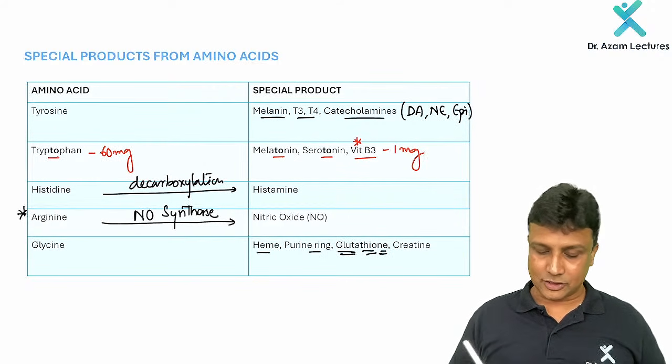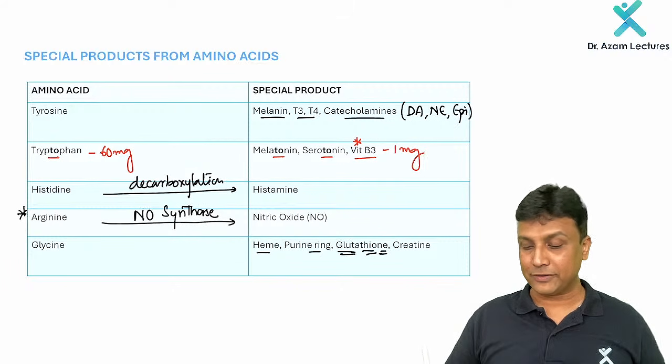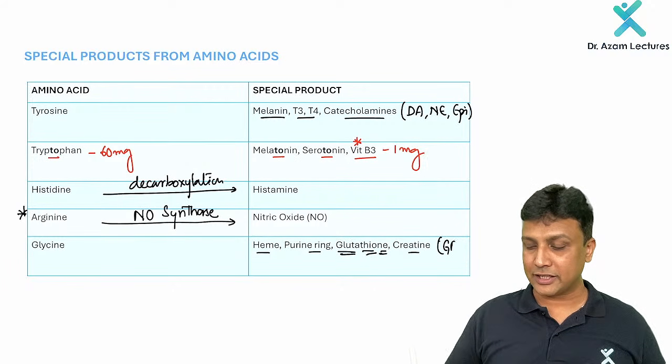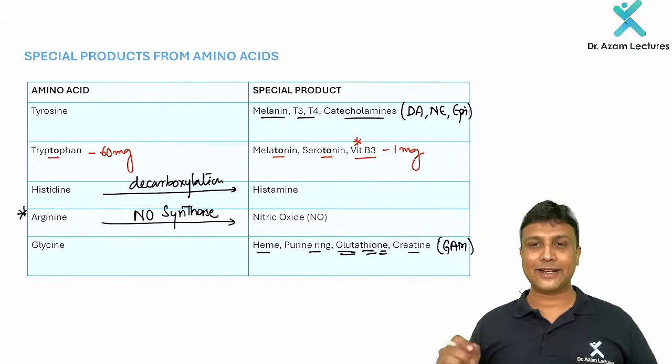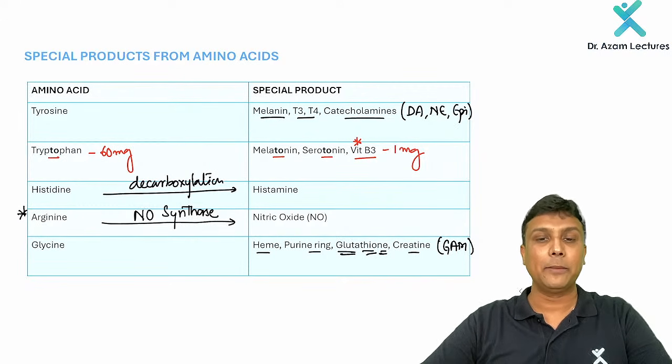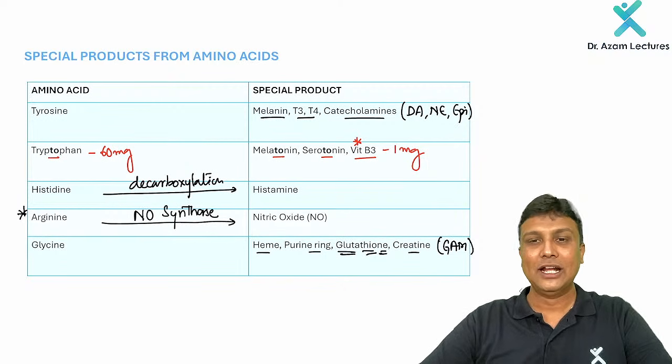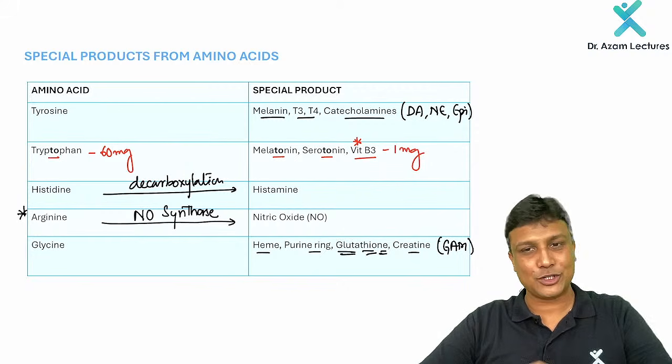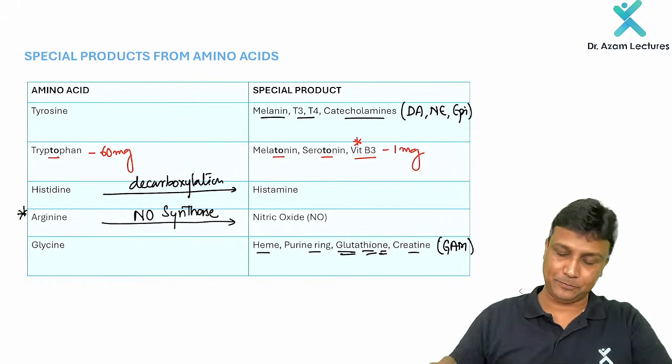And then remember, yes, glycine is also required for the formation of creatine, and creatine formation is done by three amino acids. You have to remember, like GAM. G stands for glycine, A for arginine, M for methionine. So basically, we are learning all the important products obtained from which amino acid. Questions can be coming based on this one here.